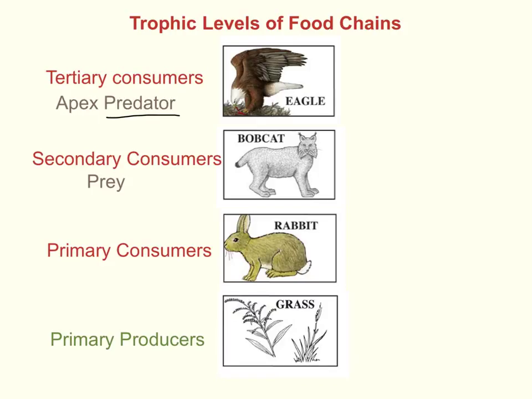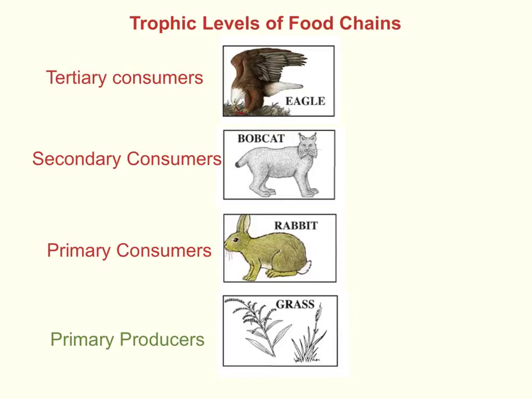Now, what about the relationship between the bobcat and the rabbit? In this instance, the bobcat is, yes, the predator, and the rabbit is the prey. So the bobcat becomes a predator when it is hunting for its food, which is the rabbit, and that is the prey.